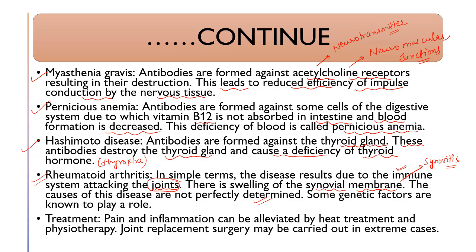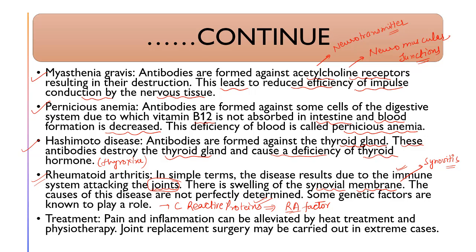Some genetic factors are known to play a role, especially the C-reactive protein levels. If the C-reactive protein, or CRP, levels increase, it serves as a marker of autoimmune disorders like RA, rheumatoid arthritis. Along with this, there is a term RA factor, which denotes the presence of blood SGOT and SGPT levels. This will be discussed in detail in the next chapter, in which we are going to discuss the structural organization of the tissues.